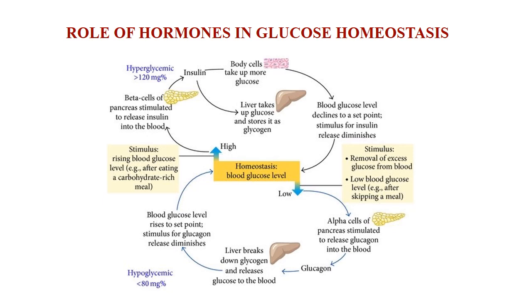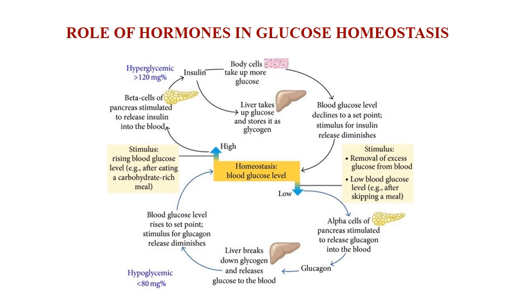The major portion of the excess glucose will be stored as glycogen. In animals, glycogen is the reserve food source of carbohydrate. Now, with the storage in the liver and more uptake of glucose by the body cells, the excess blood glucose concentration will come down to the normal level.